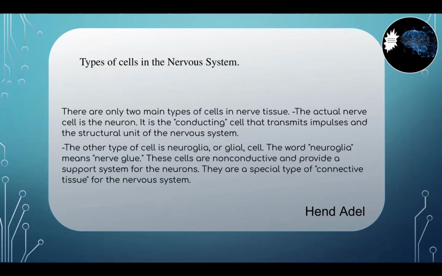What is neuroglia then? Neuroglia or glial cells, on the other hand, as the word suggests, are neural glue, providing a support system for the neuron. Unlike neurons, they are non-conductive and do not transfer any nerve impulses. Known through several neuroscientific studies, neuroglial cells exchange substances with the extracellular fluid and in this way exert control on the neuronal environment. Therefore, there are special types of connective tissues in the nervous tissue environment.